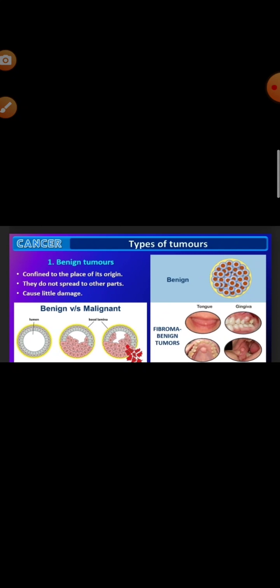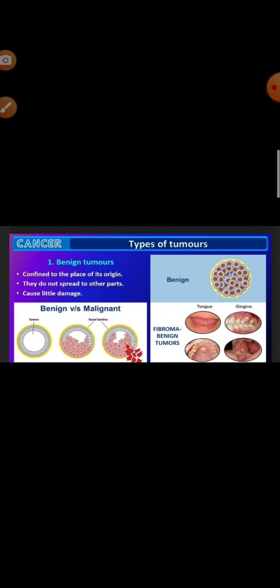They don't require any extracellular growth factors. They have lost the property of contact inhibition, and due to repeated division, what happens? The cells form a large mass of tissue, which is called a tumor, and cells will pass from the tumor to a new site, forming secondary tumors. This invasion of cancerous cells from one part to another part by body fluid is known as metastasis. There are two types of tumors, one is benign, another is malignant.